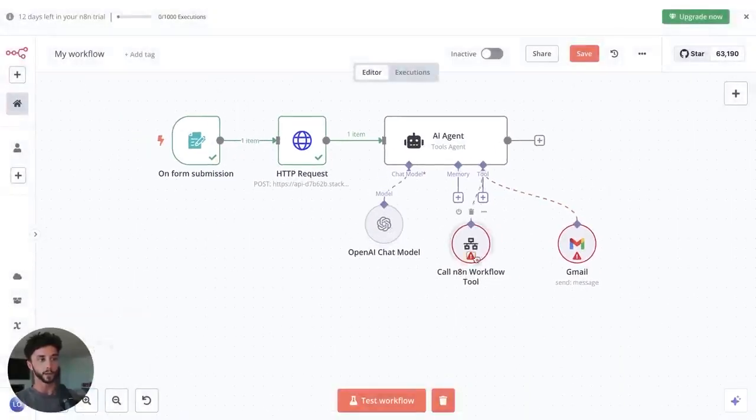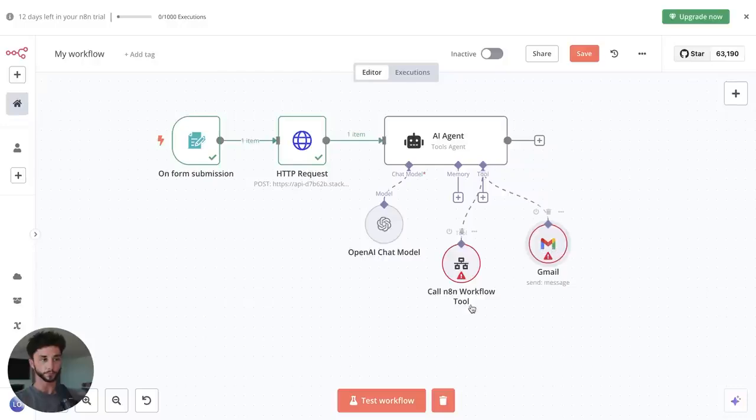So we're using the OpenAI models. We're going to pick the model shortly. We're going to be using the tool to call the second n8n workflow, which is going to be triggering the email notifications for our sales reps and the classification of the lead. That's going to make a bit more sense when we actually do it, so just stick with me on this. And then this Gmail is going to be sending back a, hey, sorry, you didn't qualify for what we do. Sorry, we can't help you. Let us know if we can do anything else for you.